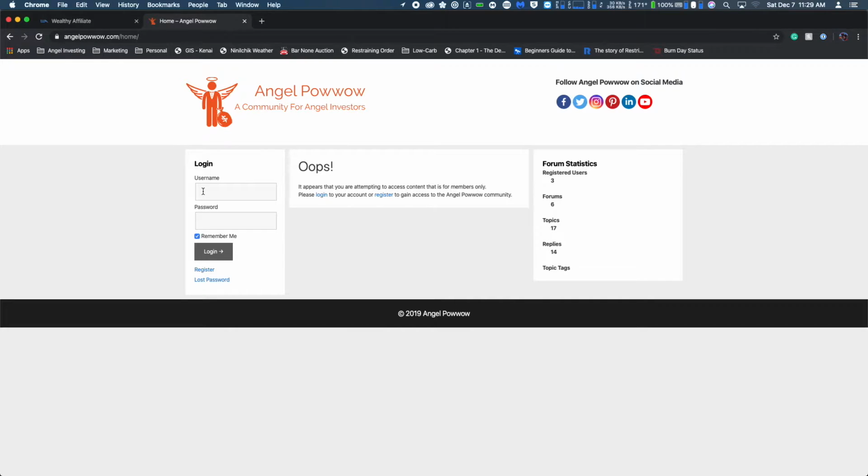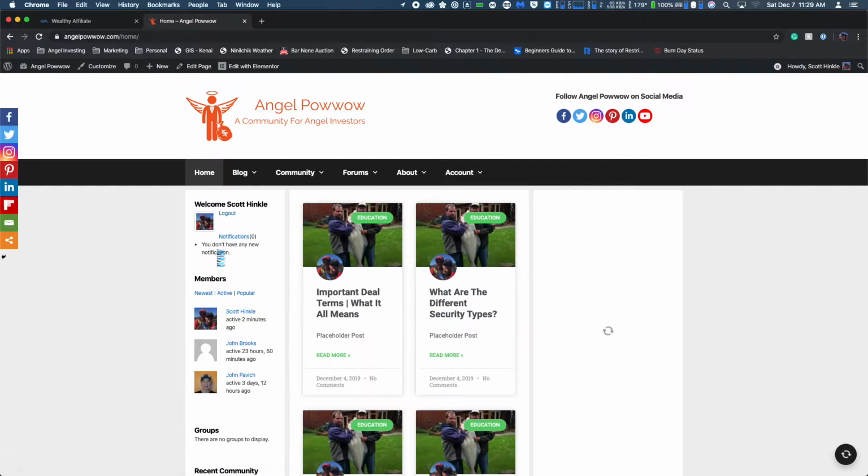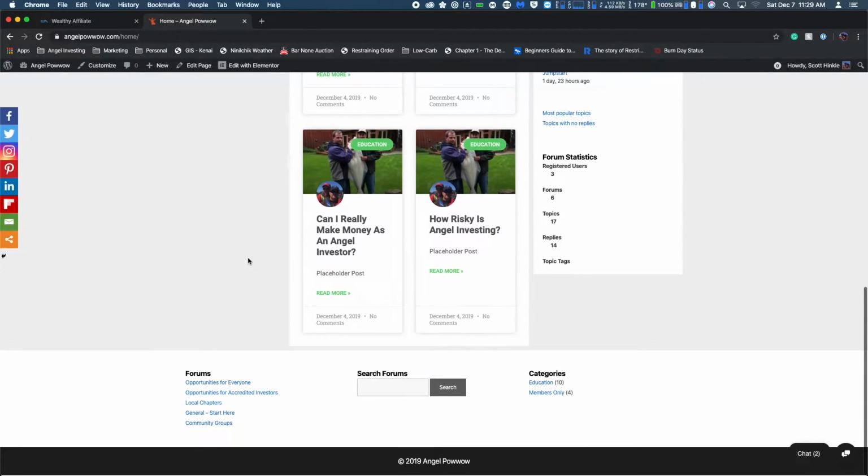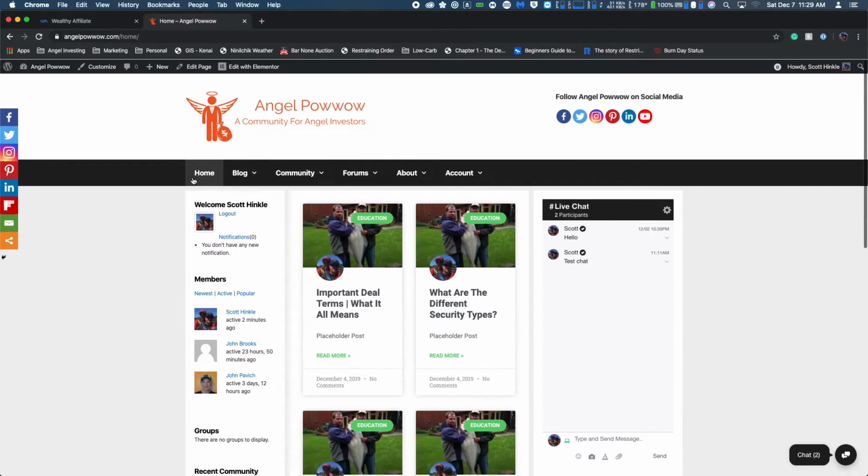So let's go ahead and log in. If you log in here, you'll notice, wherever you log in, actually, you're going to notice you're brought to the home page. But now you'll notice that instead of the oops, we actually have content here. Both of the sidebars here are fully populated, and we have a footer and the menu.